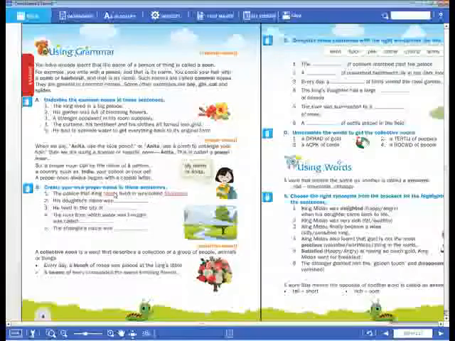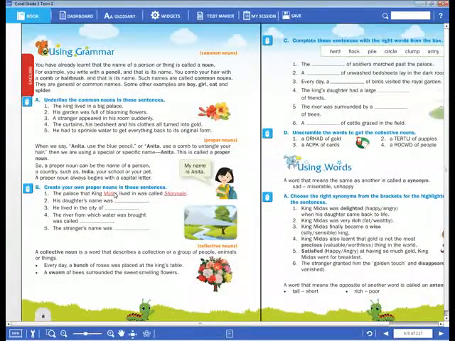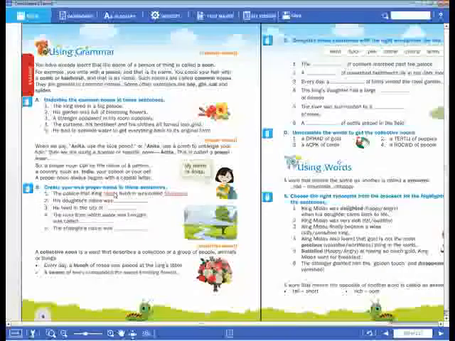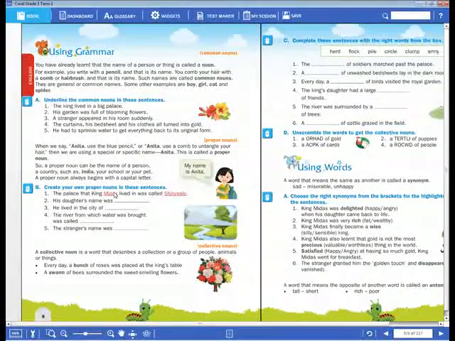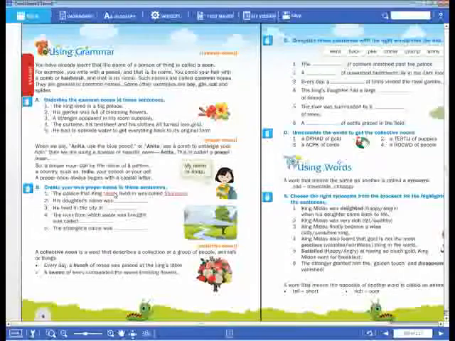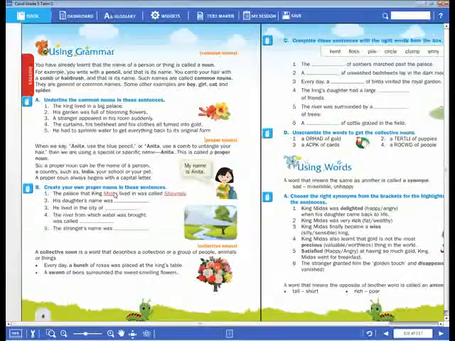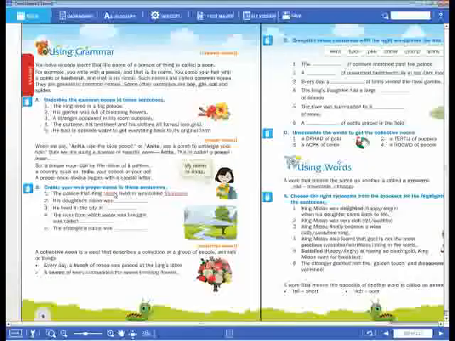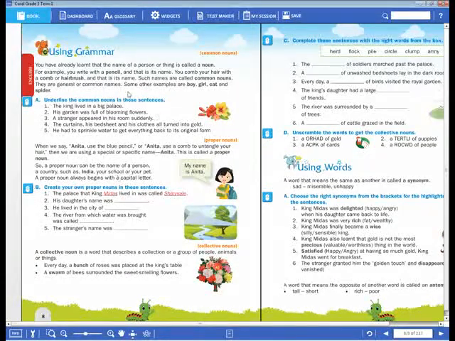Because here we are not giving any specific name. Okay, dear children, so these are the common nouns.